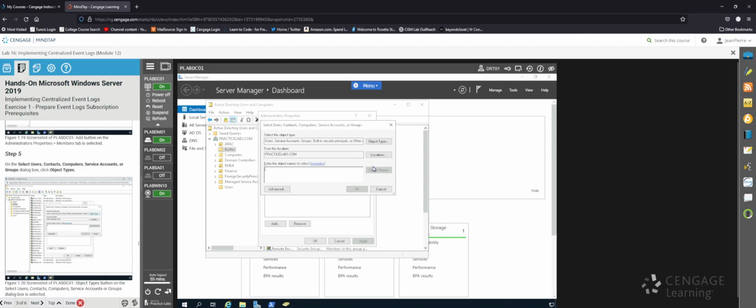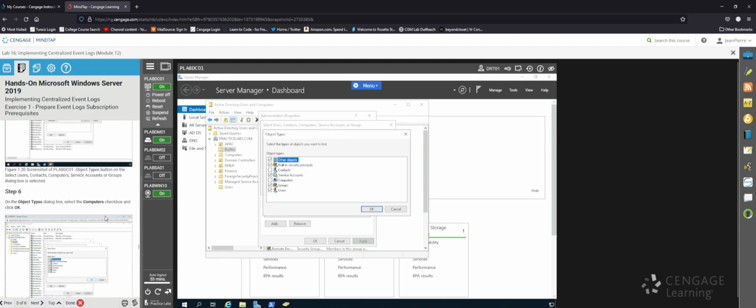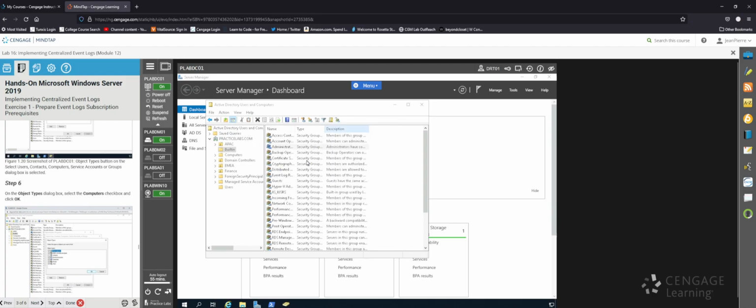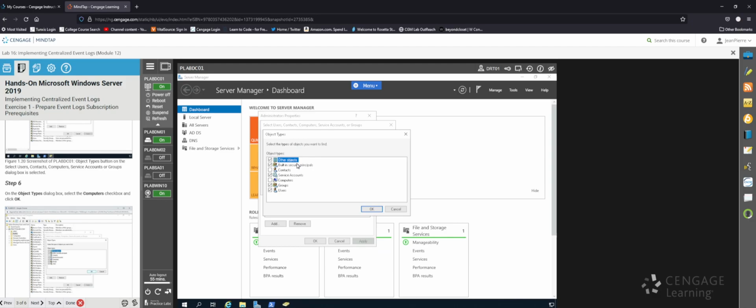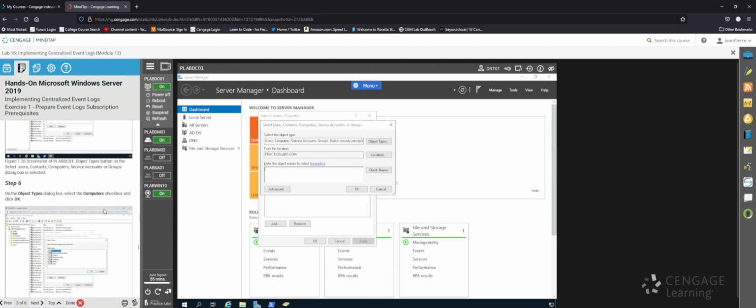So they want us to click object types, and then what? Okay. It's just minimizing for whatever reason. It might be just me. It's weird. So select computers checkbox and click OK.